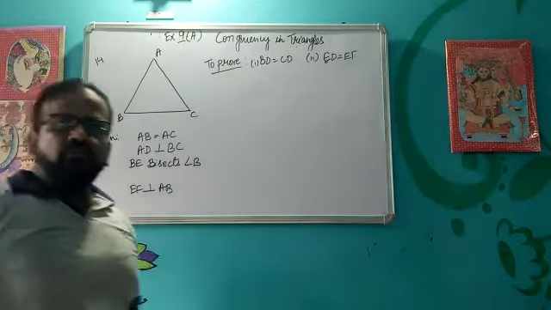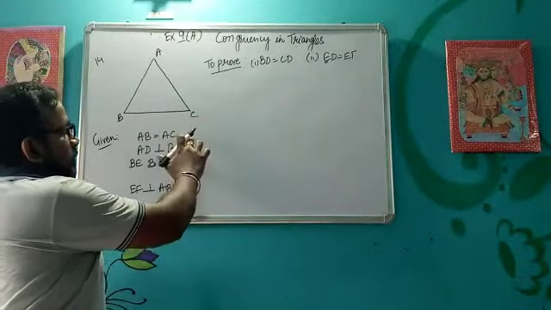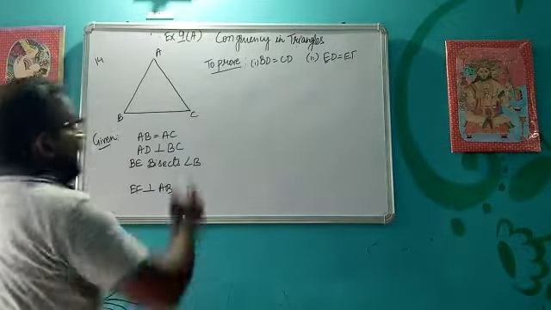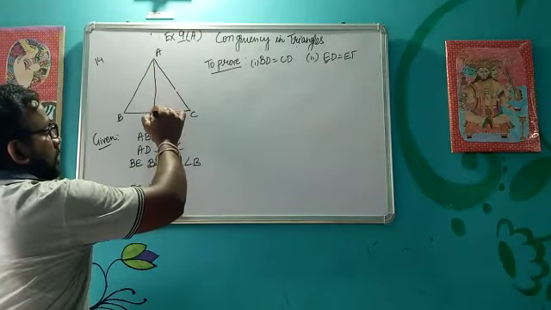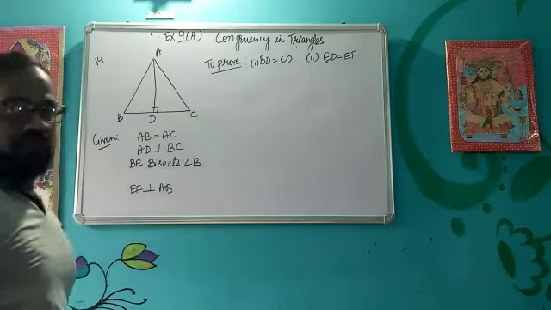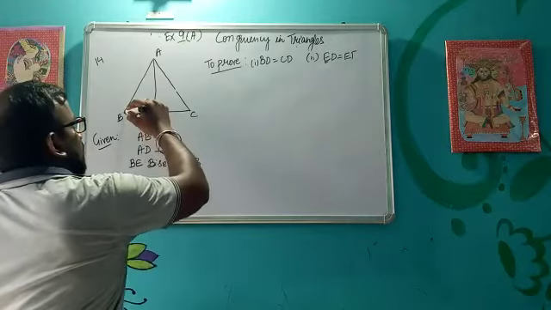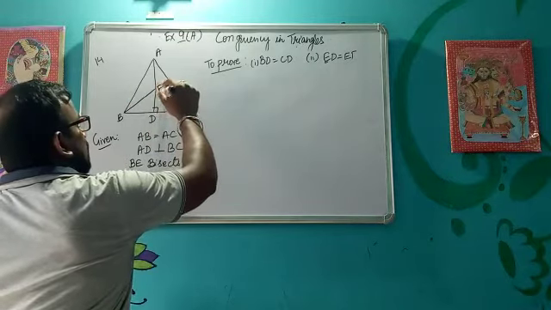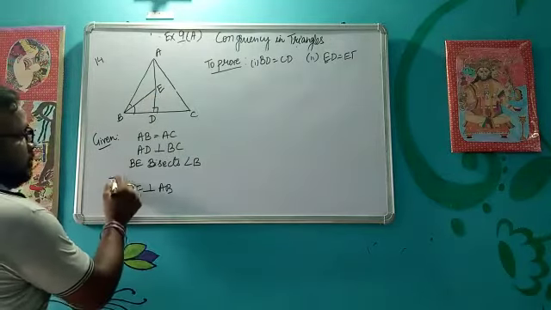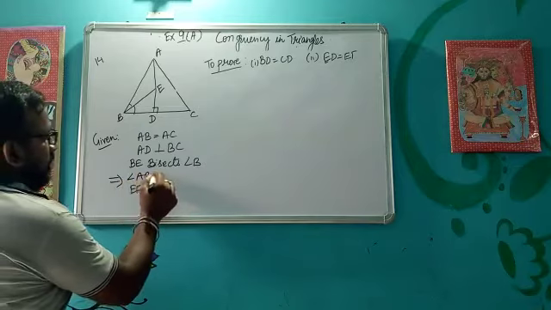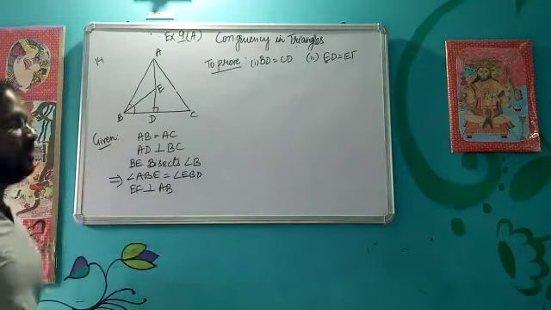Okay, so let's discuss one more question. In this question, what is given? AB is equal to AC and AD is perpendicular to BC. So this is D, AD is perpendicular to BC. What else is given? It is given that BE, so this is E, bisects angle B. That means which two angles are equal? Angle ABE is equal to angle EBD. So these two angles are equal.